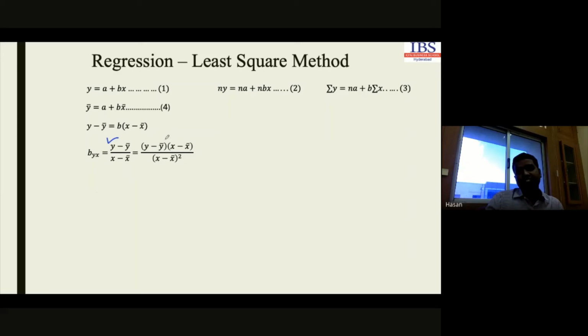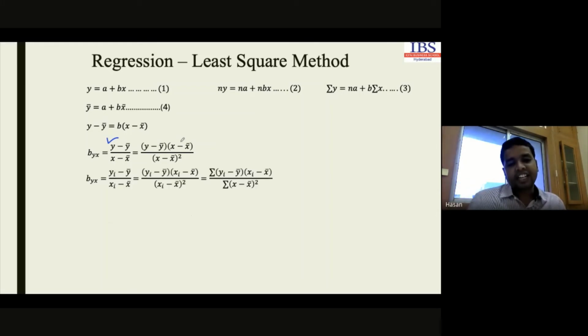In both the cases, I have just multiplied x minus x bar in both numerator and denominator and taken the sum here. This is the formula to decide the value for b of y on x. Okay, b of y on x.